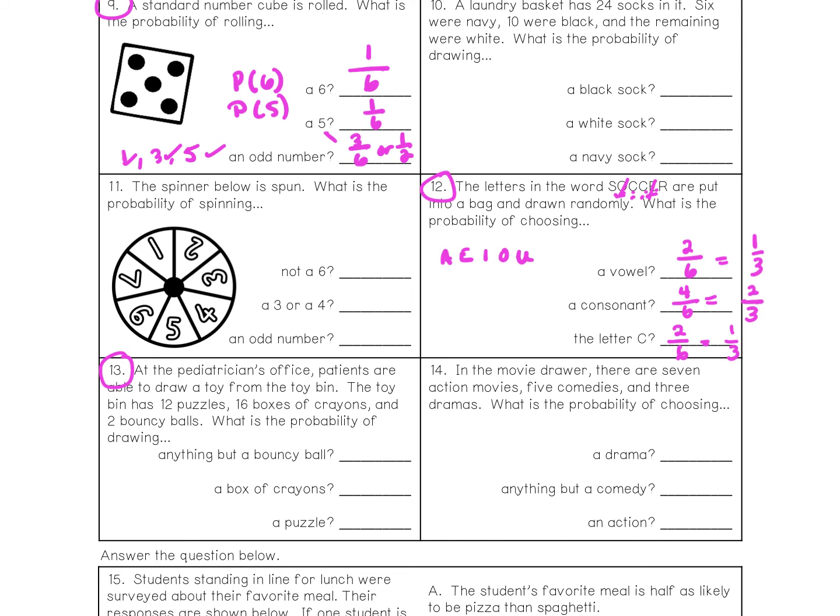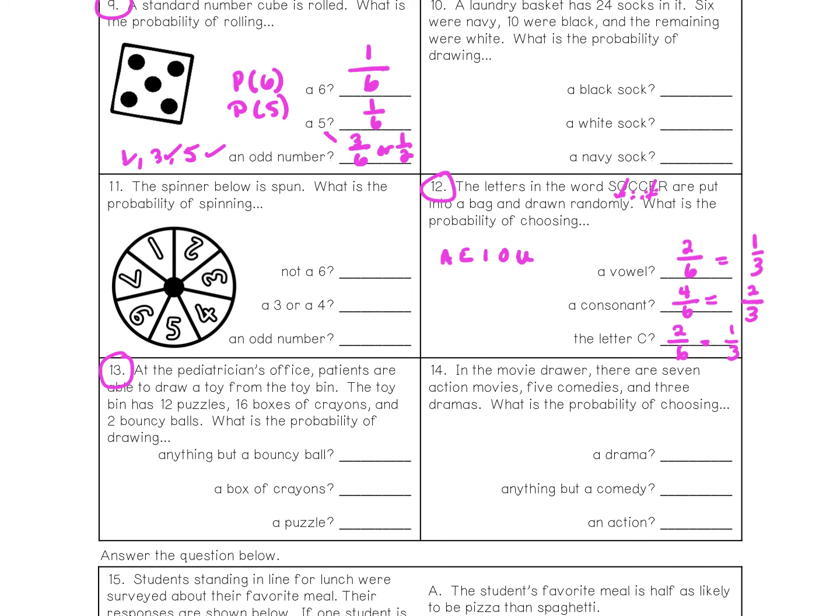Last one we're going to do together. So this says, at the pediatrician's office, patients are able to draw a toy from the toy bin. The toy bin has 12 puzzles, 16 boxes of crayons, and 2 bouncy balls. What is the probability of drawing? And then it gives us 3 choices.